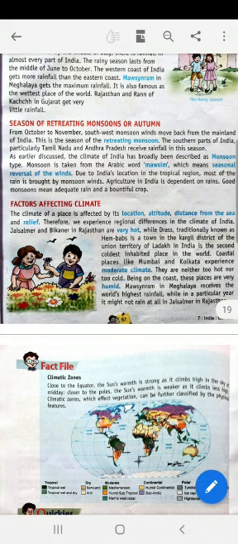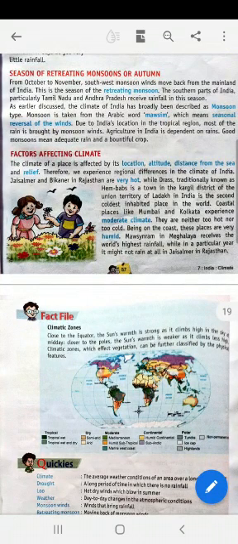Coastal places like Mumbai and Kolkata experience a moderate climate because of the influence of the sea. They are neither too hot nor too cold. Being on the coast, these places are humid. Mawsynram in Meghalaya receives the world's highest rainfall, while in a particular year it may not rain at all in Jaisalmer in Rajasthan. So Jaisalmer is the driest part of India, while the wettest place of India is Mawsynram in Meghalaya.